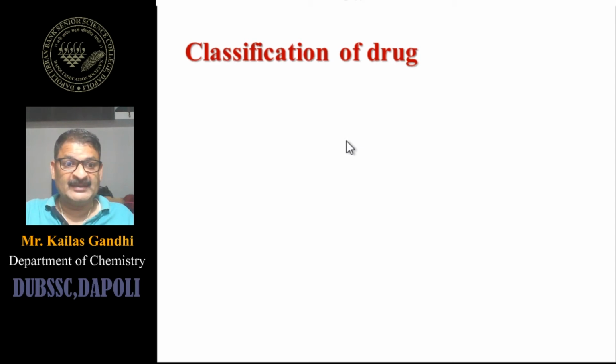All these categories are classified depending upon their therapeutic action. We can classify drugs depending upon their structures also, or depending upon the method of preparation. But in this chapter we are only dealing with the classification of drugs based on therapeutic action.